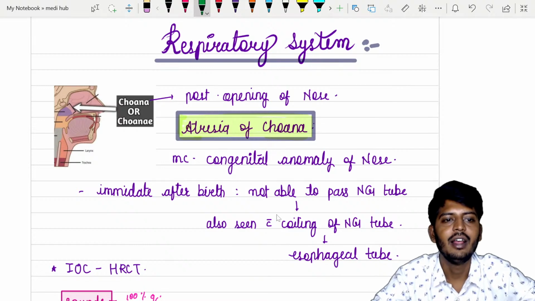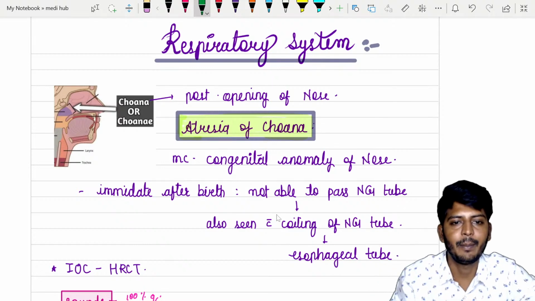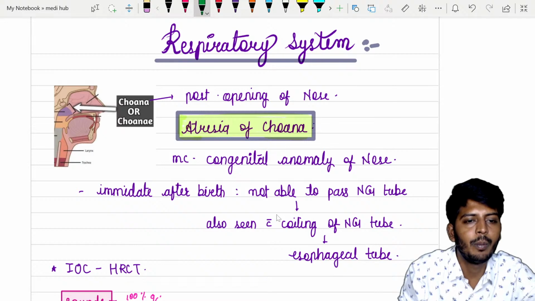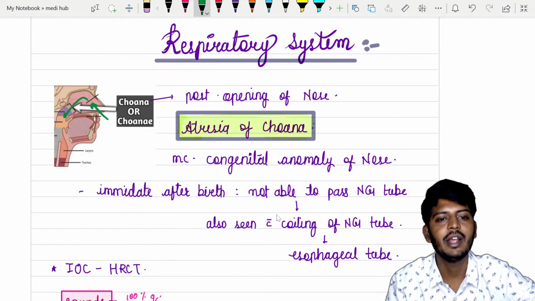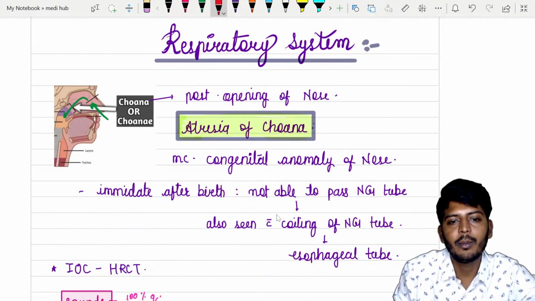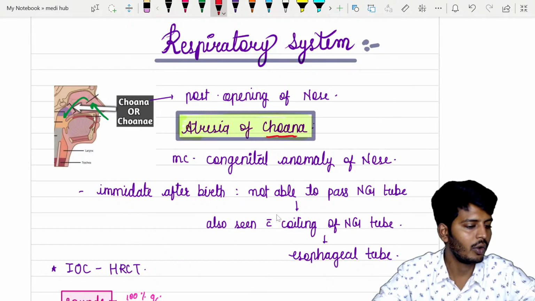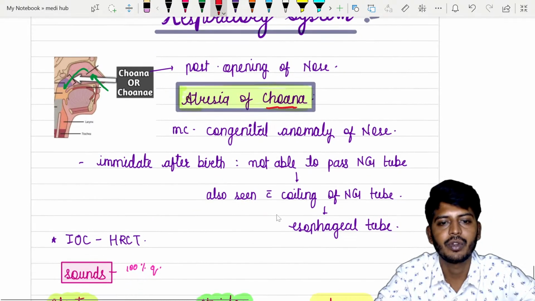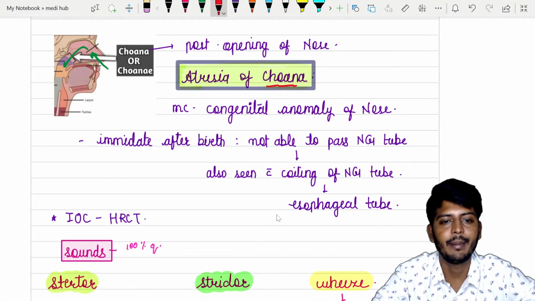So what is this? In the posterior side, we have one opening. Anteriorly we have nostrils, and air will go inside. Posteriorly we have an opening called the choana. If this choana is not formed, we call it congenital atresia of the choana.